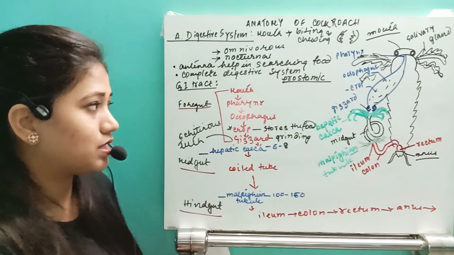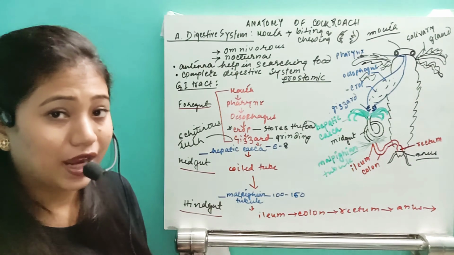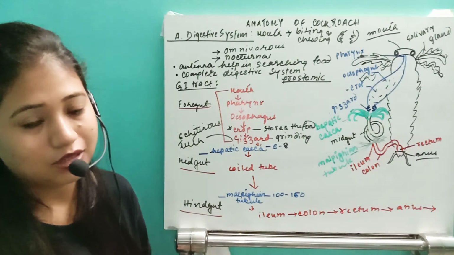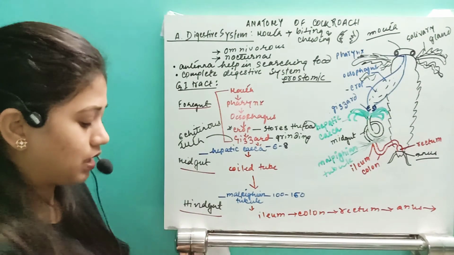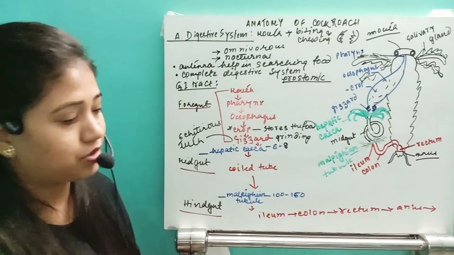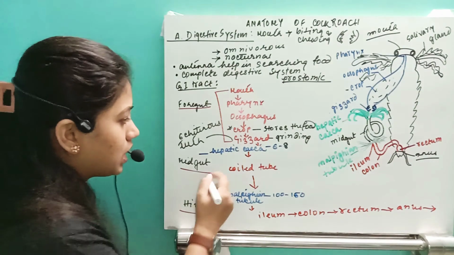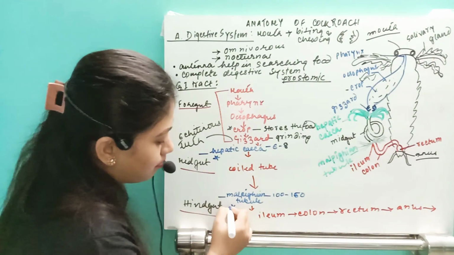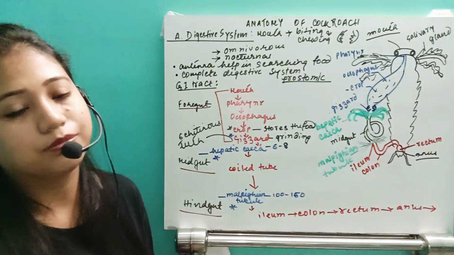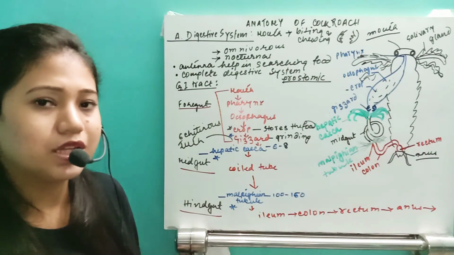You just see once again that the digestive tract is divided into 3 parts: the foregut, midgut, and the hindgut. The whole long tube, the sequence you have to follow, is going to be important. And a very important thing for your objective examination is this: hepatic caeca, Malpighian tubule, then the gizzard and the craw.